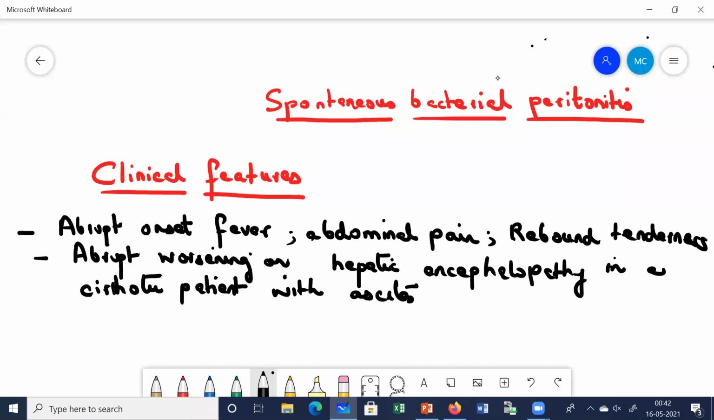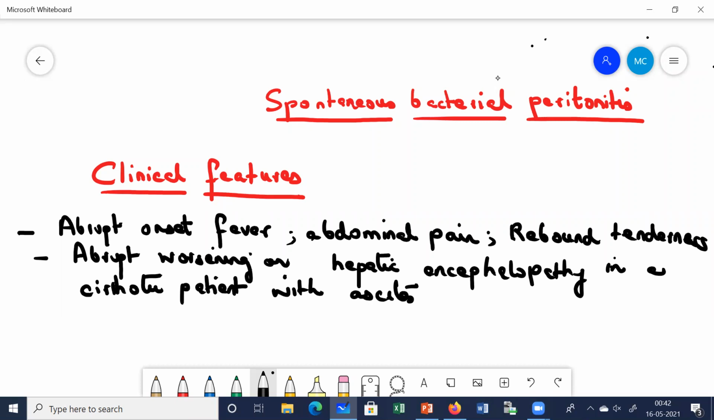Today, the topic of our discussion is spontaneous bacterial peritonitis. So, what do you understand by spontaneous bacterial peritonitis? We will talk about the definition, the clinical features, investigations, treatment, and the prophylaxis in high-risk patients. Let us see what you understand by spontaneous bacterial peritonitis.